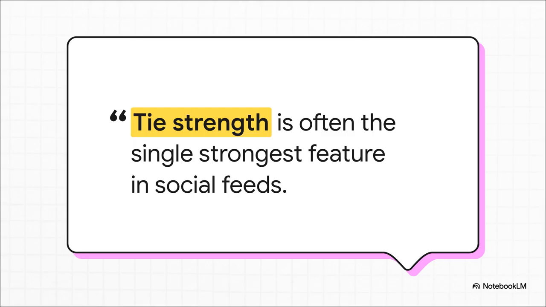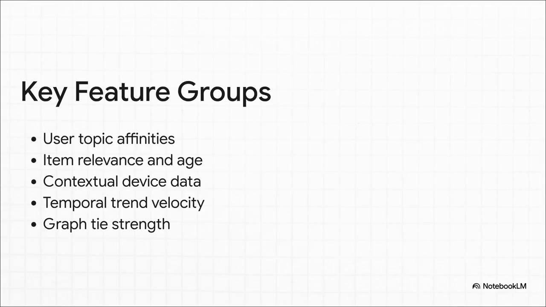If you are constantly messaging or liking your best friend's posts, the system heavily anchors your feed around that real human connection. But of course, the algorithm combines that tie strength with several other crucial signal groups. It looks at your historical topic affinities, basically what your long-term tastes are. It looks at the age of the post because news decays incredibly fast. It even looks at contextual data, things like what device you're on, the time of day, and how long your current session is, all to predict shifting behaviors. It weaves all of these temporal, contextual, and social threads together into one big picture.